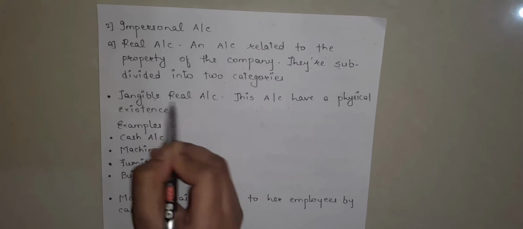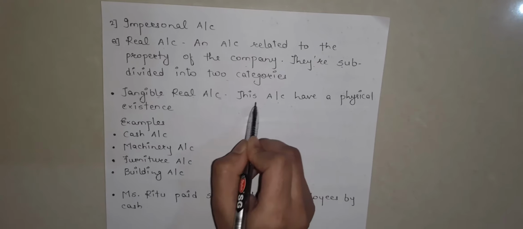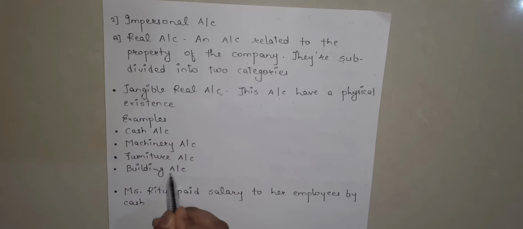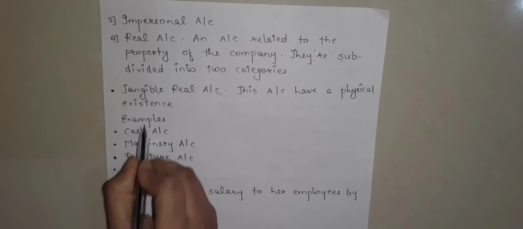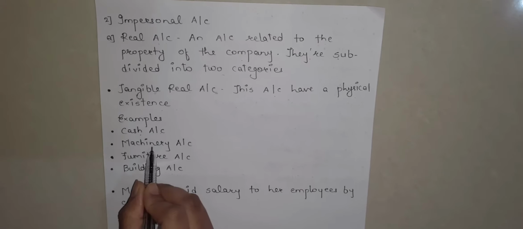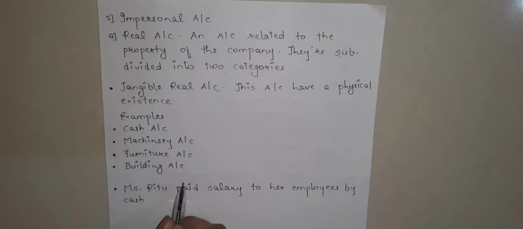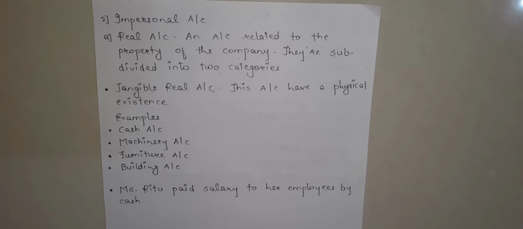First category, tangible real account. Now what is tangible real account? This account has a physical existence. Here are some examples I have jotted down for you to understand it more clearly. First is cash account, second machinery account, third furniture account, fourth building account. All these accounts are tangible real accounts.